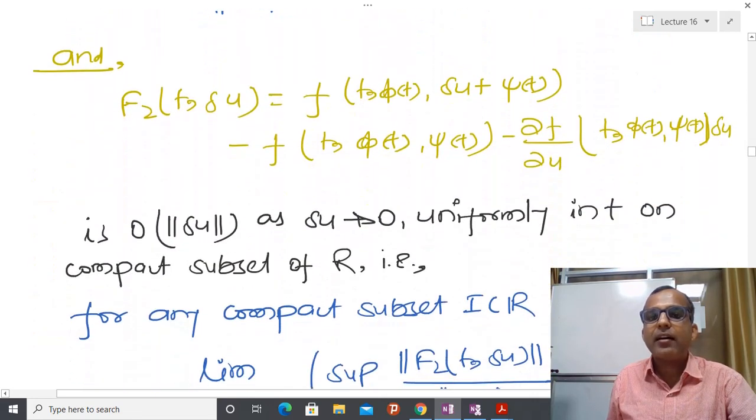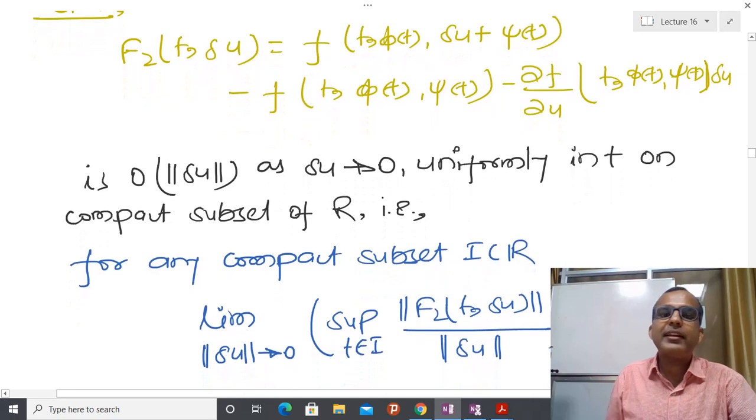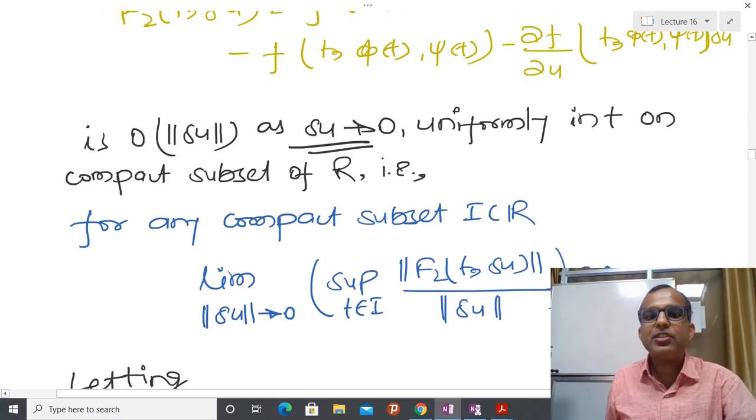Similarly, for the second term I am saying that with respect to u also this term f2 is continuous, and again by the definition of continuity I can talk about this. So for the time being you can just remember this result, but in the future course I am going to tell you how to define continuity in higher dimensional space, and after that you will be able to picture why I am telling this result.